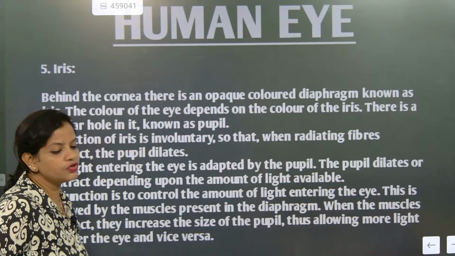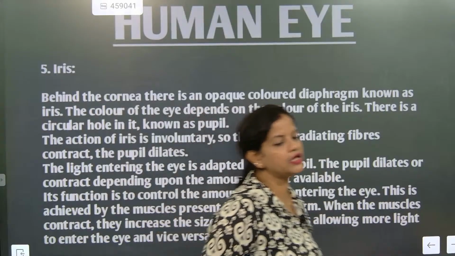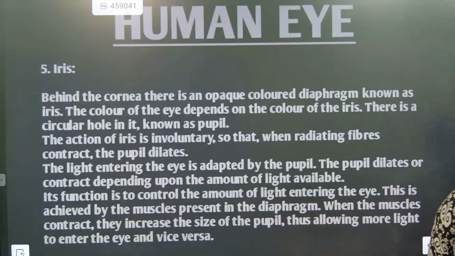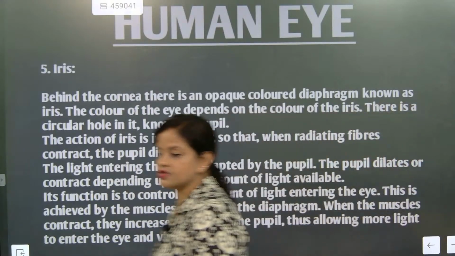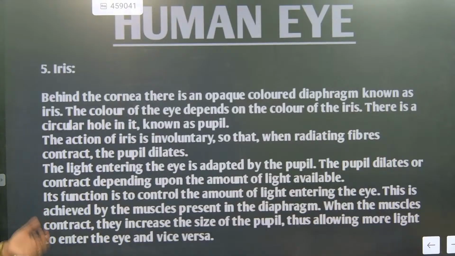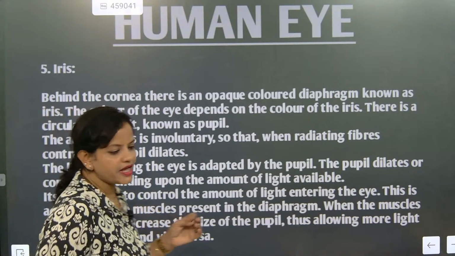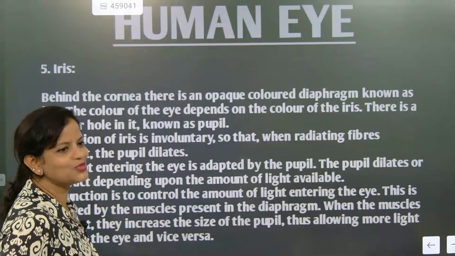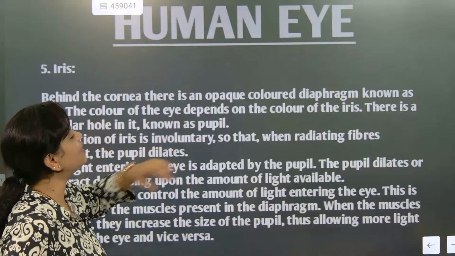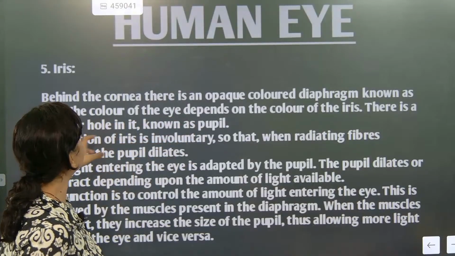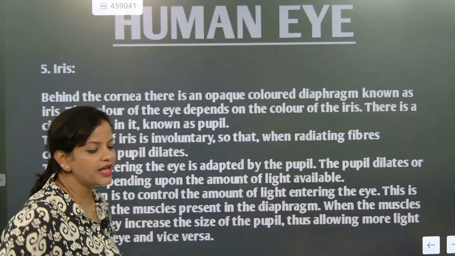Now, what colors are we usually seeing? Black, brown, blue, which is very rare, and green. Understood? These are the colors of the iris. Yes, in animals, white color is also sometimes seen in ghosts. So the color of the eye depends upon the color of the iris. There is a circular hole in it and that is called the pupil.